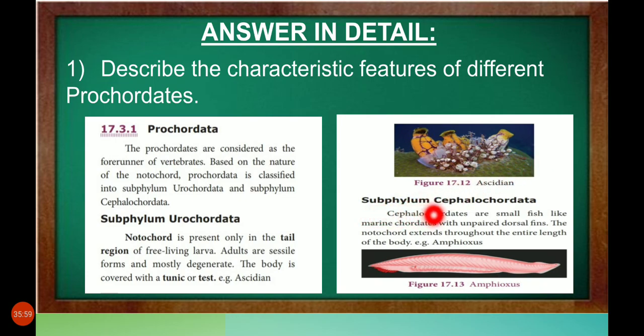Next is subphylum Cephalochordata. Cephalochordates are small fish-like marine chordates with unpaired dorsal fins. They have unpaired dorsal fins to help them swim. The notochord extends throughout the entire length of the body. Example, Amphioxus. Okay. Next.